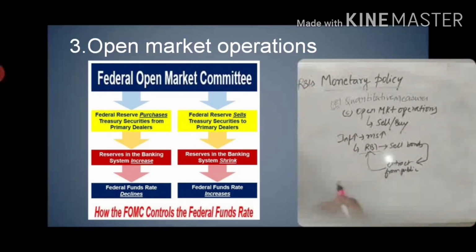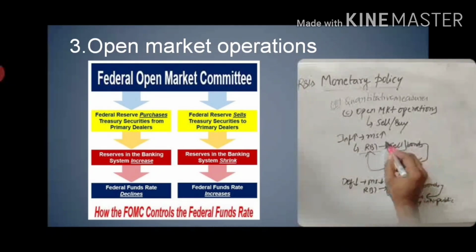And in times of deflation, money supply will be lowered. Then RBI will purchase bonds and release money into the public. So these are the two options the RBI will use: sell and purchase. We have to know that in times of inflation RBI will sell, and in times of deflation RBI will purchase to release money into the public.